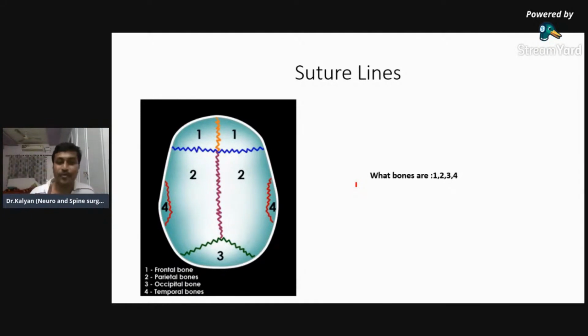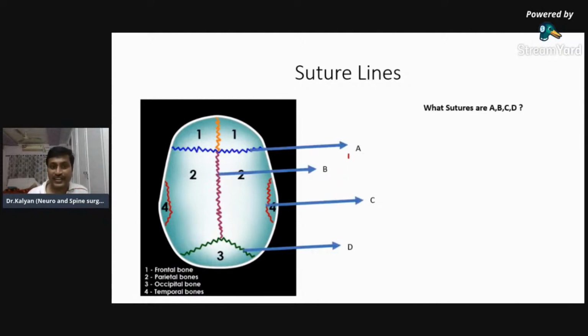So these were the 4 bones which are understood. Okay, so first one is frontal, second one is parietal, third one is occipital, and fourth one is the temporal. Now, label it. What are the sutures A, B, C, and D? Now label the sutures. Label A, B, C, and D. Again, I will wait for 10 seconds. And let me see who is going to answer it first now.